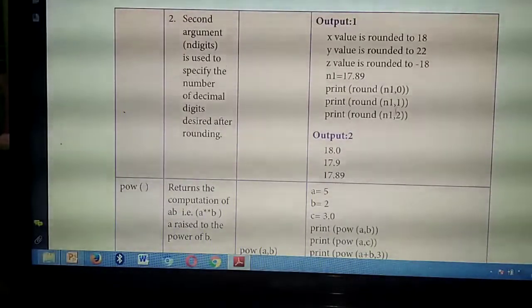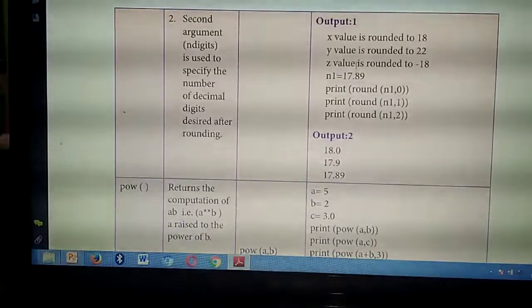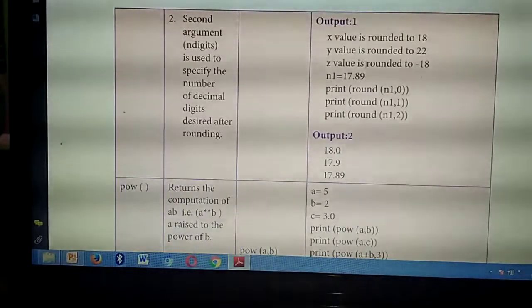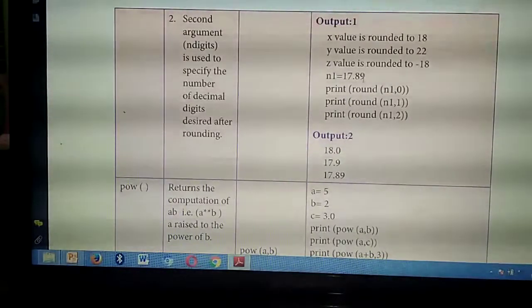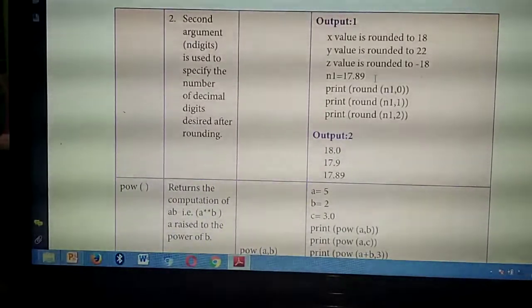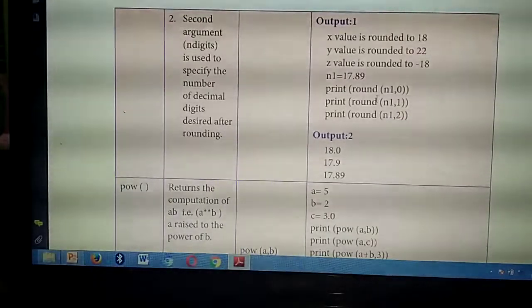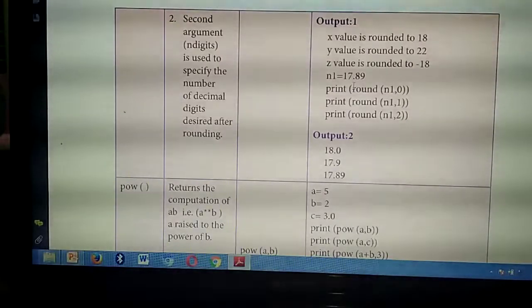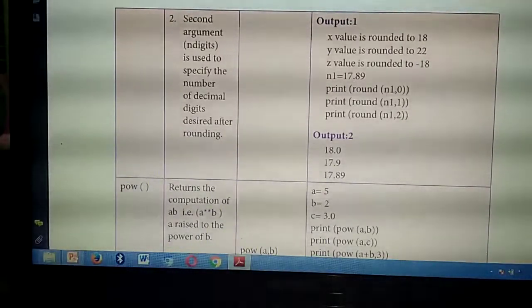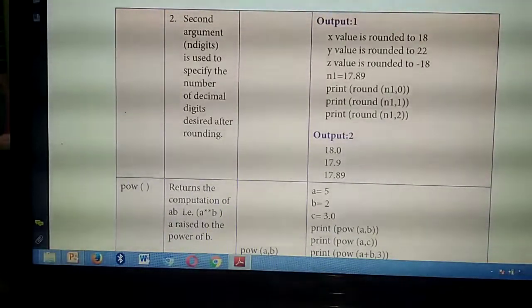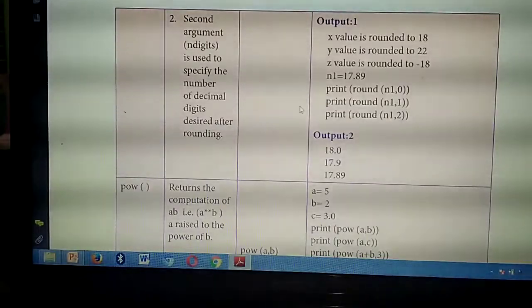Second, n1 comma 1. So after the 8, 17.8. So what you will add? Above 5. Above 5 means you will write the next number. So 17.9. Understood? Then second place, 17.9. So you will write as 17.89. Understand, this is the use of round off function. Two things, first argument as well as second argument. First argument, already you have studied the normal mathematical round off function. Second argument means you need to specify the number of digits you need to round after the decimal. That is called first argument and second argument.